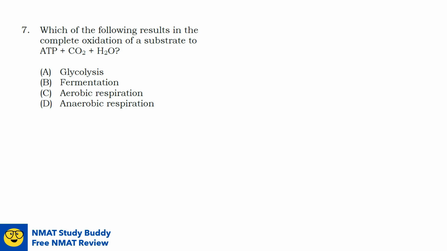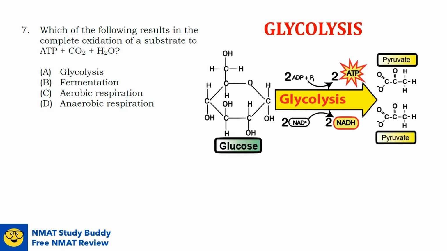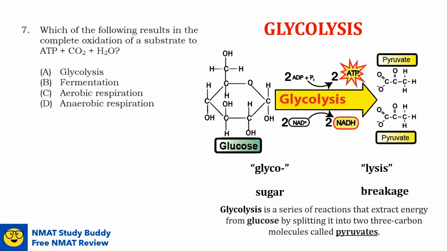Question number 7. Which of the following results in the complete oxidation of a substrate to ATP, carbon dioxide and water? So let us first discuss the first option, which is glycolysis. The glycolysis process is shown in this diagram. It came from the word glyco, meaning sugar, and lysis, meaning breakage. So if we combine this, the simple definition of glycolysis is sugar breakdown or sugar breakage.